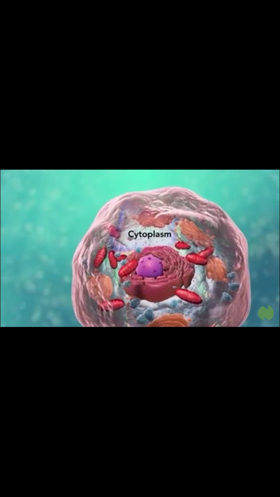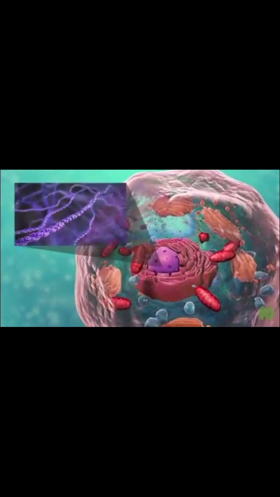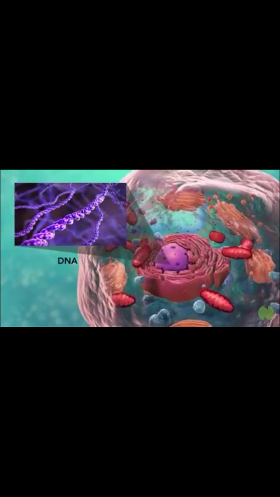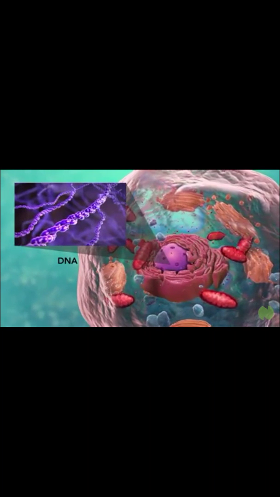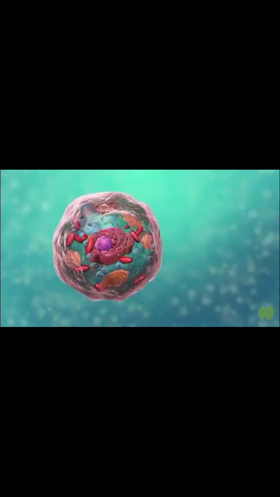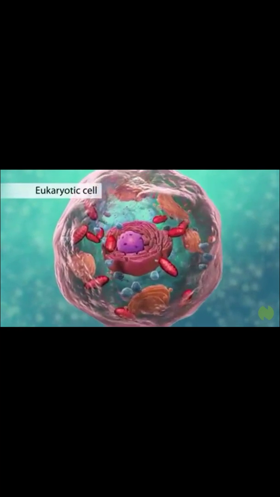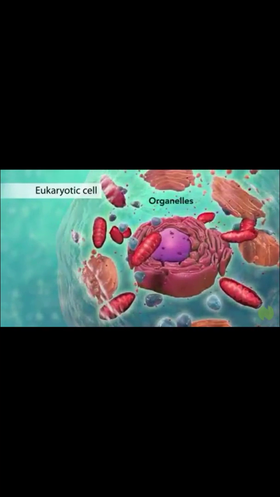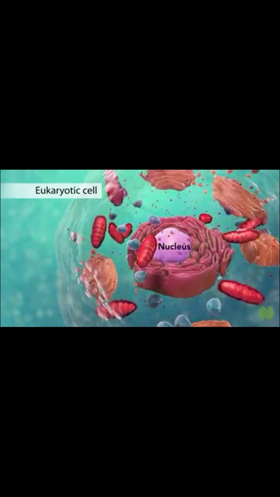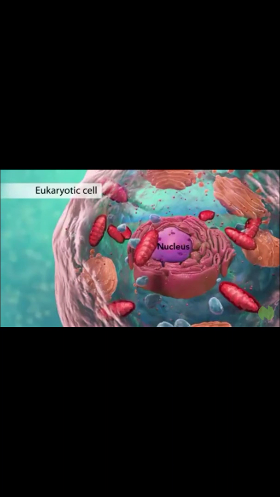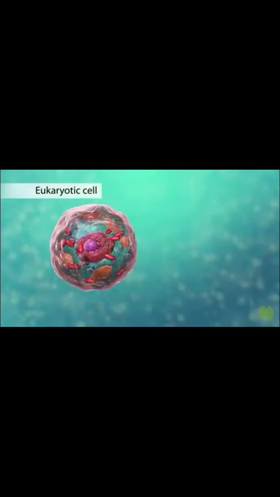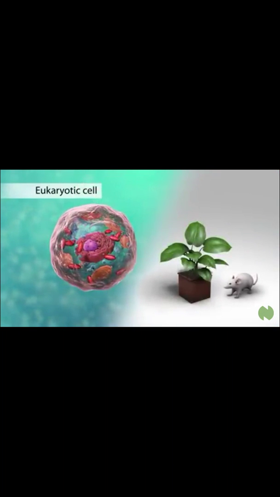from its environment, cytoplasm, which is a jelly-like fluid, and DNA, which is the cell's genetic material. There are two broad categories of cells. The first category is eukaryotic cells. They have organelles, which include the nucleus and other special parts. Eukaryotic cells are more advanced, complex cells, such as those found in plants and animals.